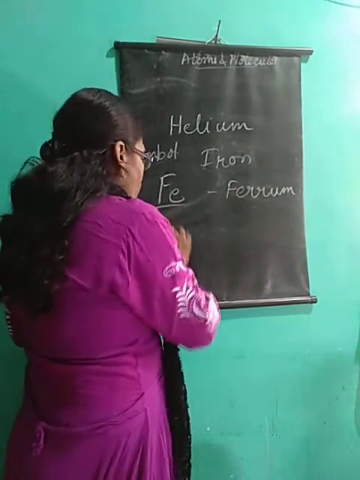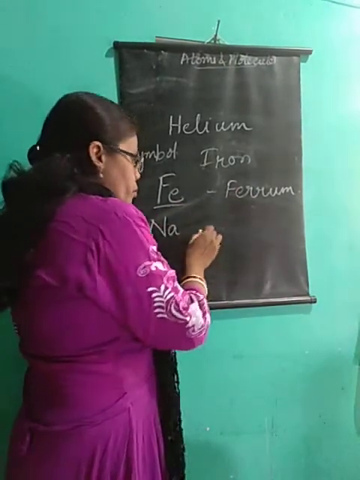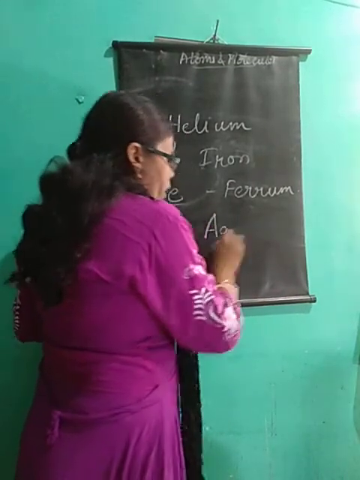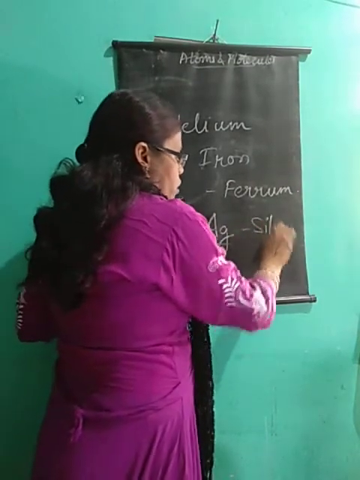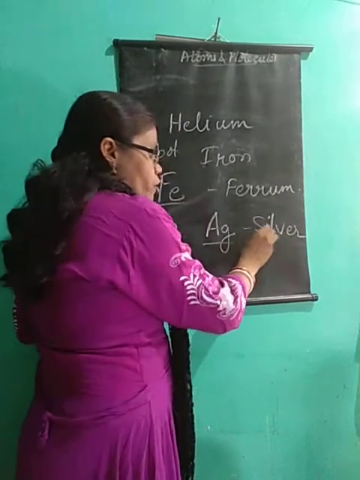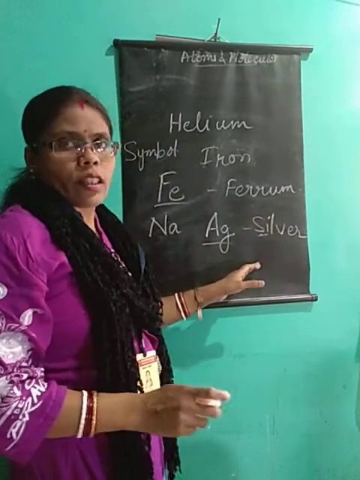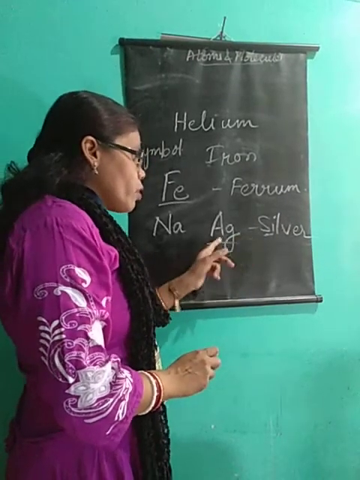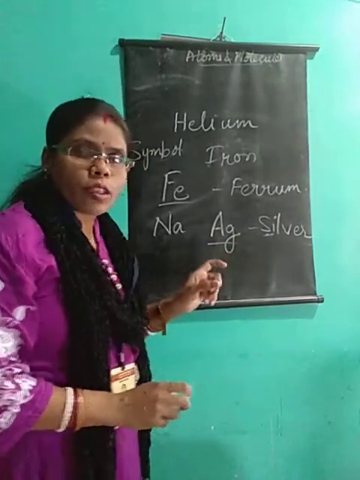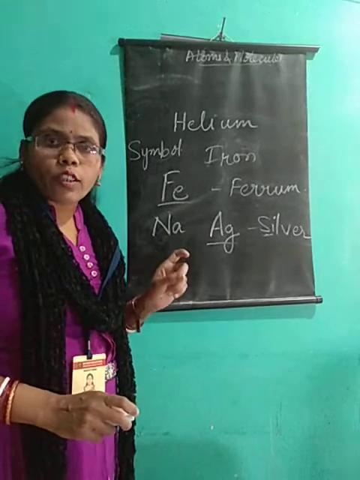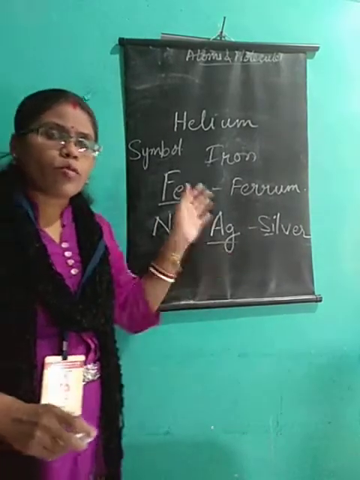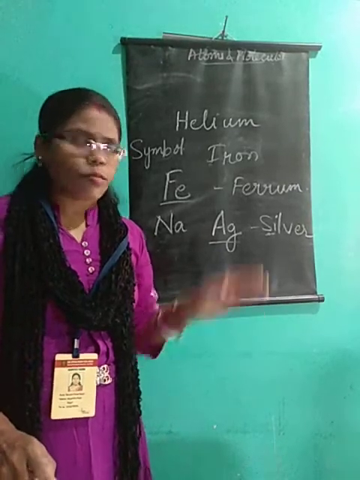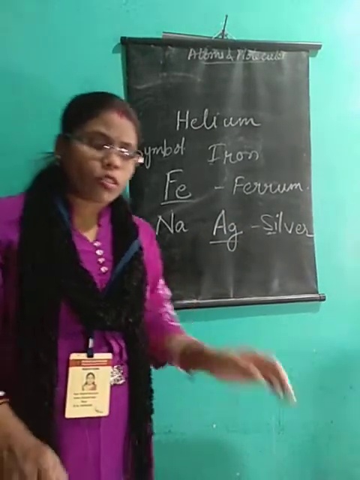Similarly for sodium, Na, it is natrium. Then Ag, argentum, is for silver. Silver, according to the name, should be Si? Si is silicon, it is not silver. Si is silicon and silver is Ag. Ag is from the name argentum. Au is aurum. You get all those names from your textbook. You learn those symbols and names. Okay, so this is all about symbols.